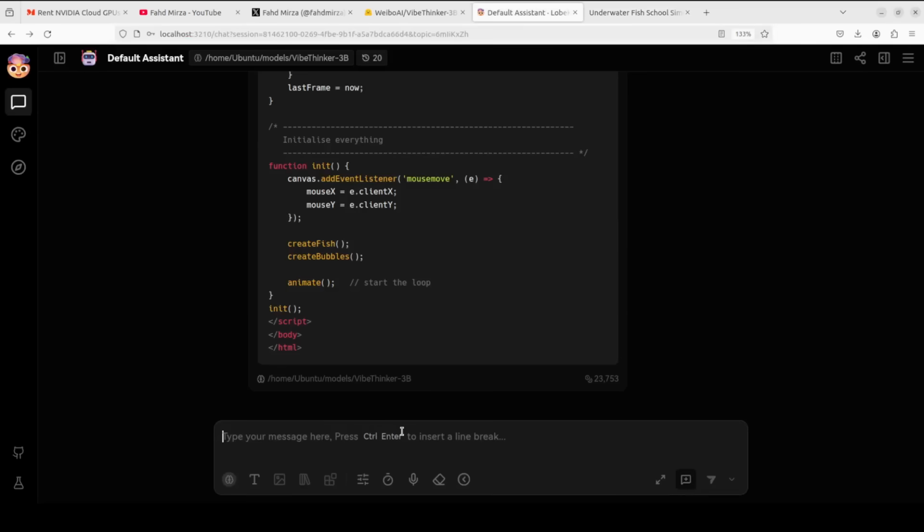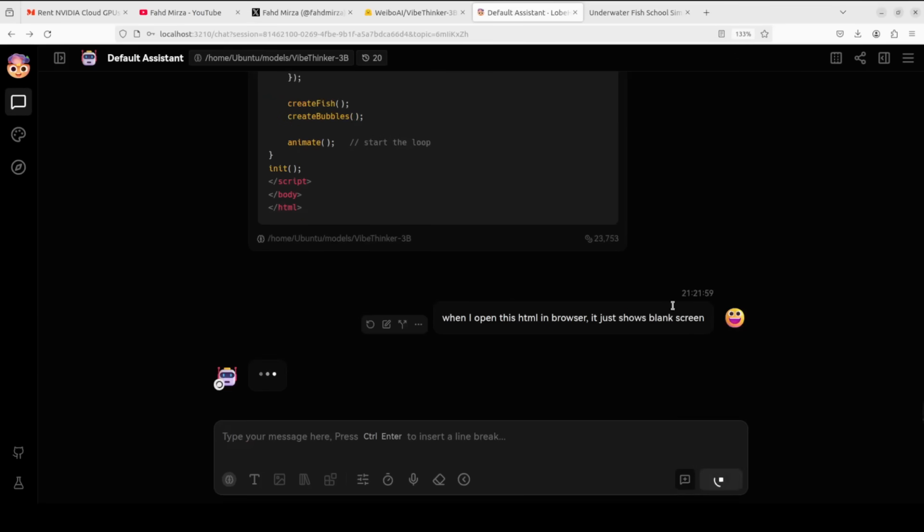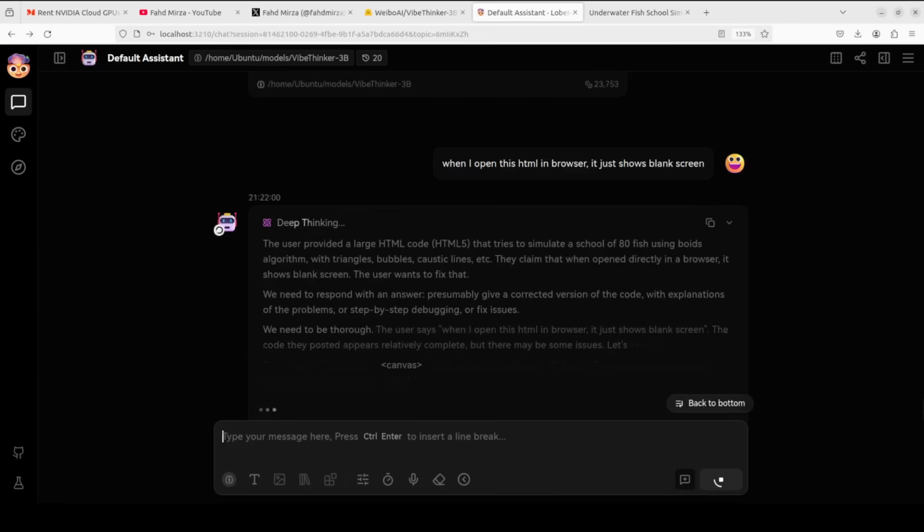So how about I just give this model another chance? I'll just say, when I open this HTML in browser, it just shows a blank screen. One more chance.